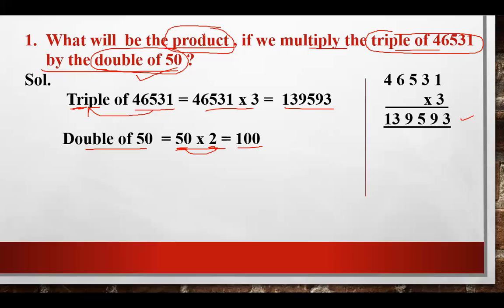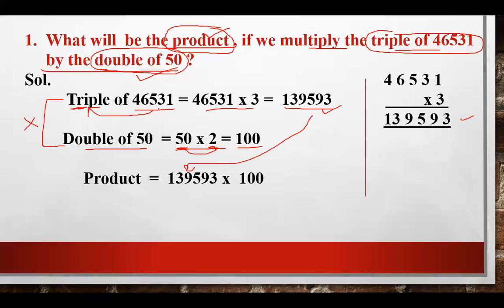Now, how will you find its product? By multiplying the triple of 46531 and the double of 50. This will give you the product. It means you have to multiply these two numbers. So this will give you a product, that is the answer you have to write here. That is the triple of 46531 and the double of 50 is 100. So let's multiply these two numbers to find the product. That is 13959300.